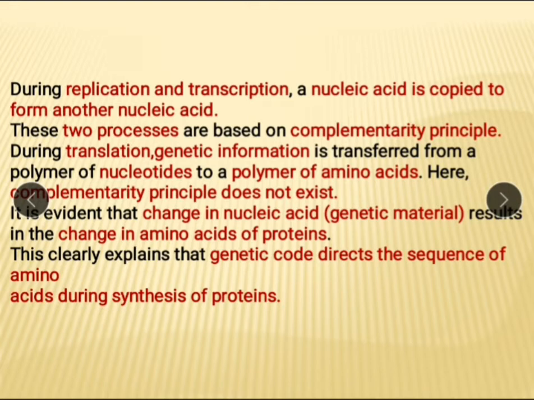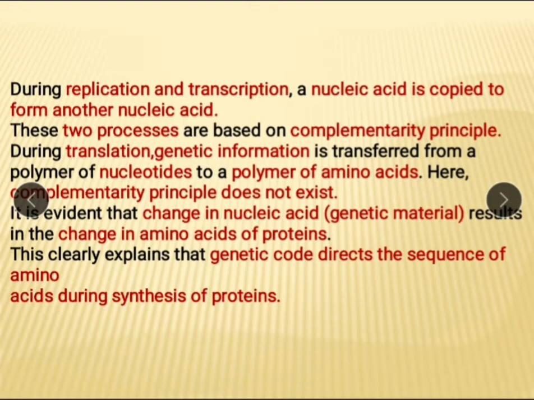If there is change in genetic material, at that time this amino acid will change. This clearly explains that genetic code directs the sequence of amino acids during the synthesis of protein. Means this amino acid sequence is determined by this genetic code.